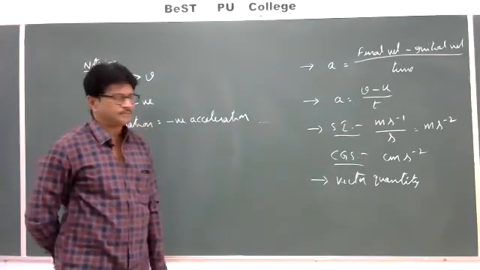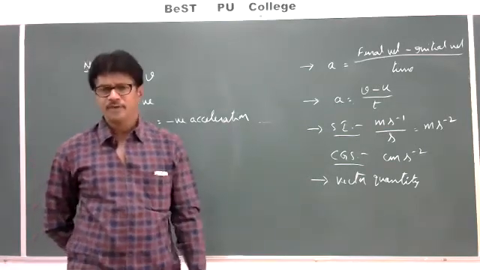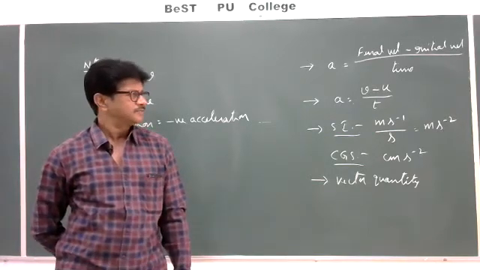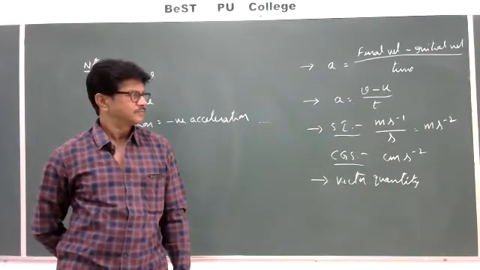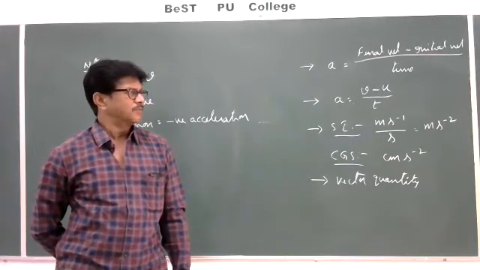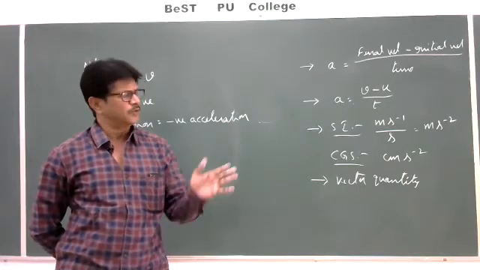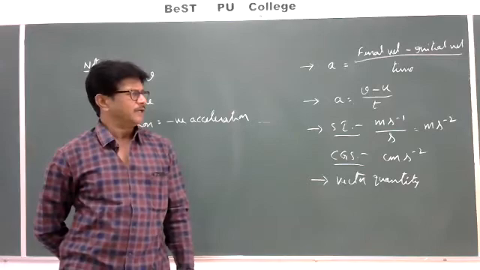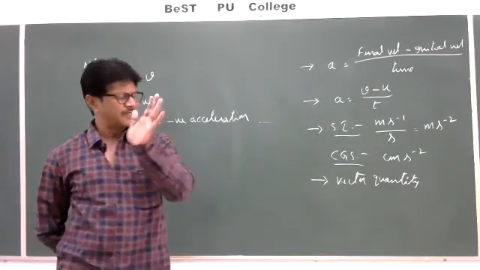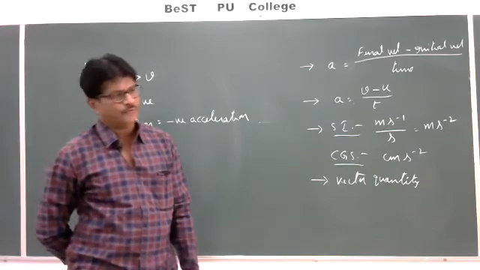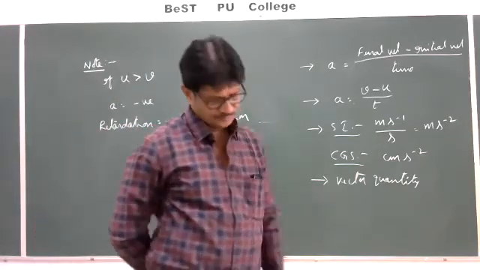A body is moving with an initial velocity of 15 meters per second.